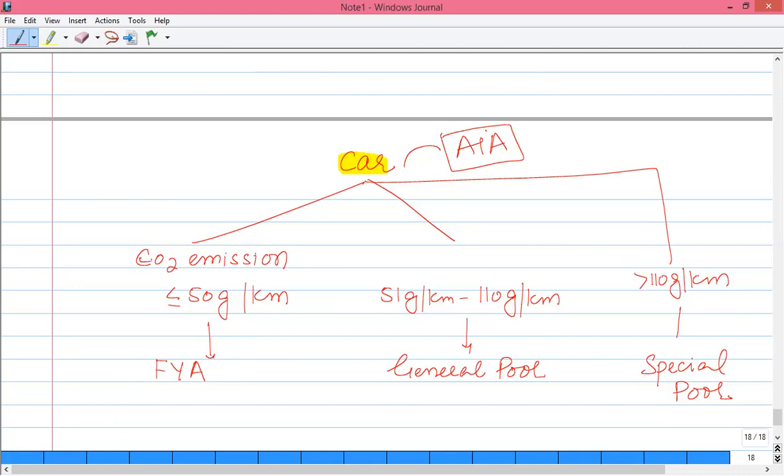For example, if carbon dioxide emission rate of a car is 50 gram or less than that, then this car will attract a first year allowance. And first year allowance is 100% of the cost of the car. You can claim 100% of the amount as first year allowance. But if the car's CO2 is greater than 50 gram and up to 110 gram per kilometer, then this car would be part of general pool item.